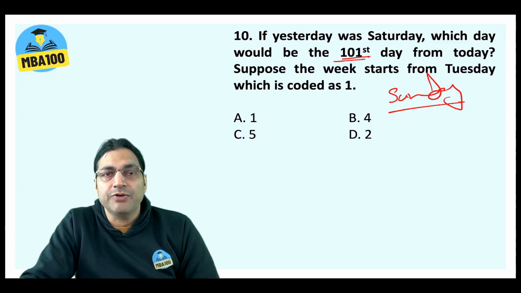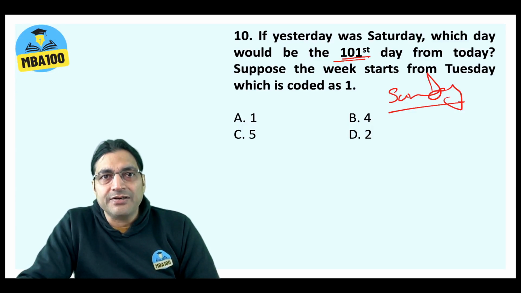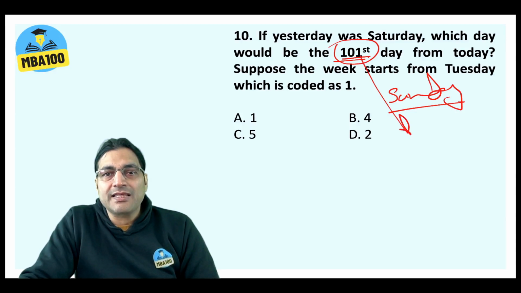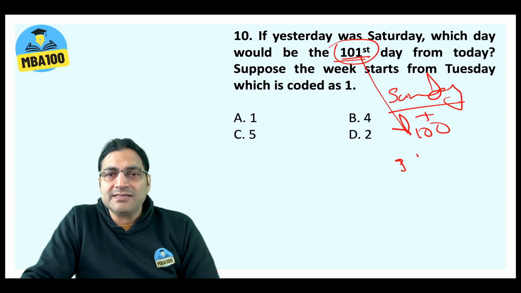Here, you need to pause and understand one thing. If today is a Friday, the 3rd day from today would be Sunday. The 3rd day from today is the day after tomorrow, only after 2 days. So the 101st day from today will actually come after only 100 days. Today is a Sunday. After 100 days, this is 98 plus 2, so only 2 odd days.